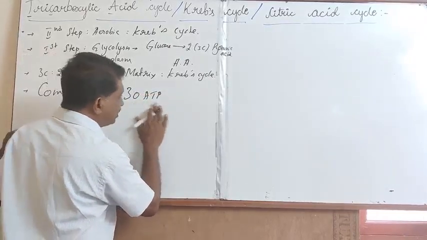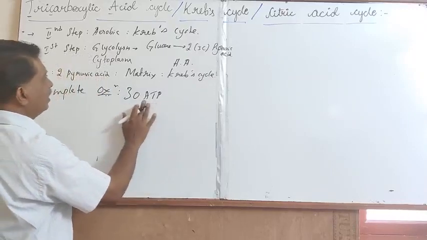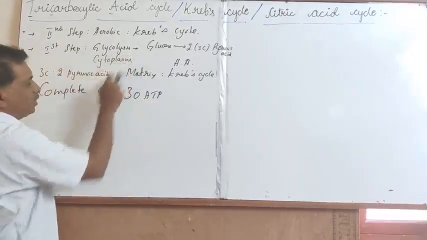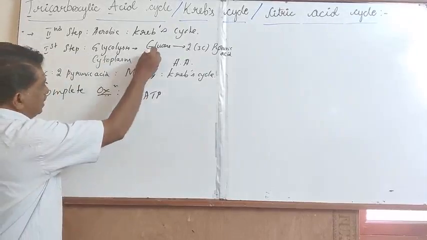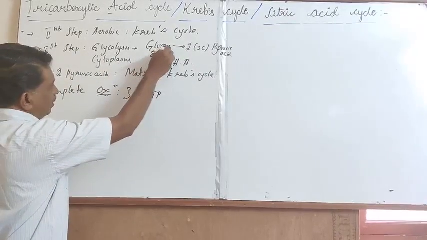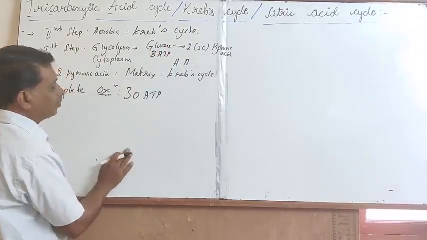But during glycolysis, 8 molecules of ATP are biosynthesized.